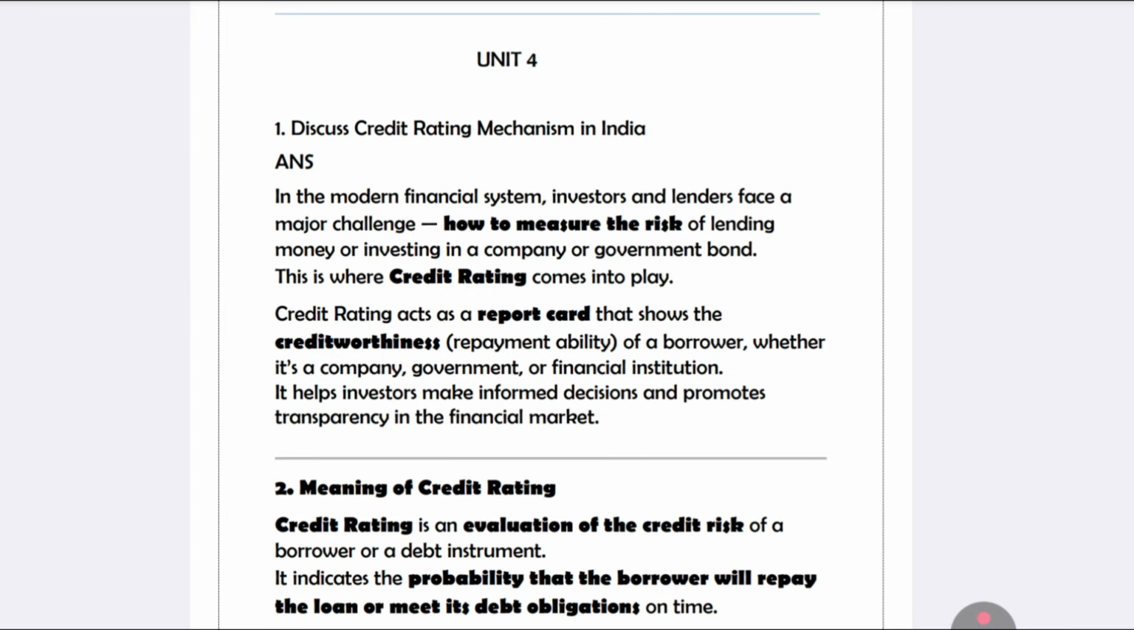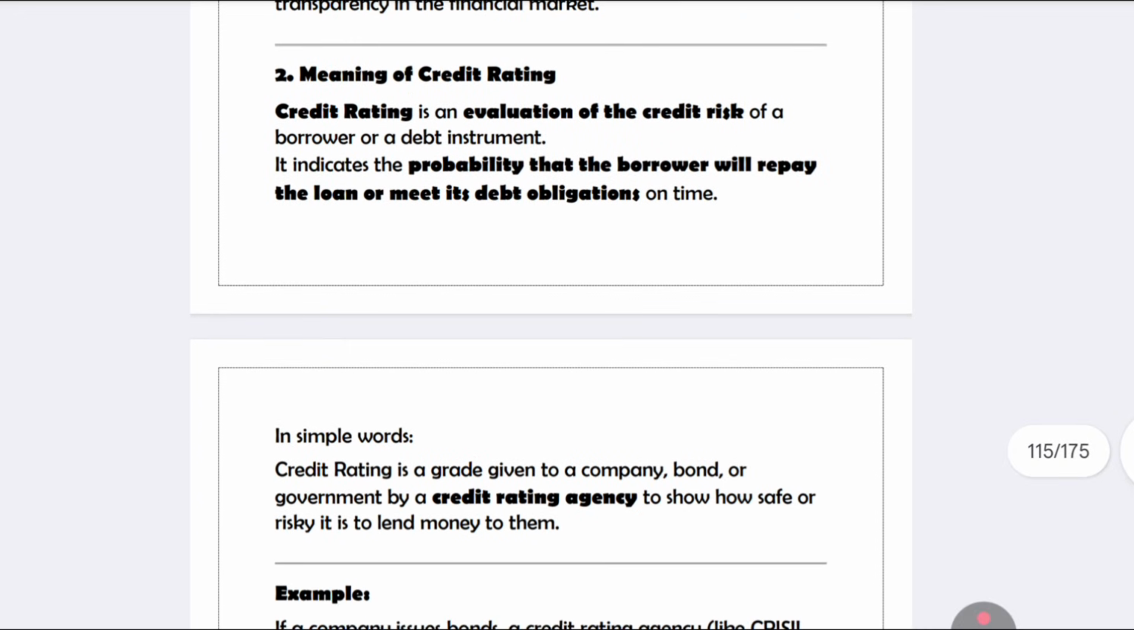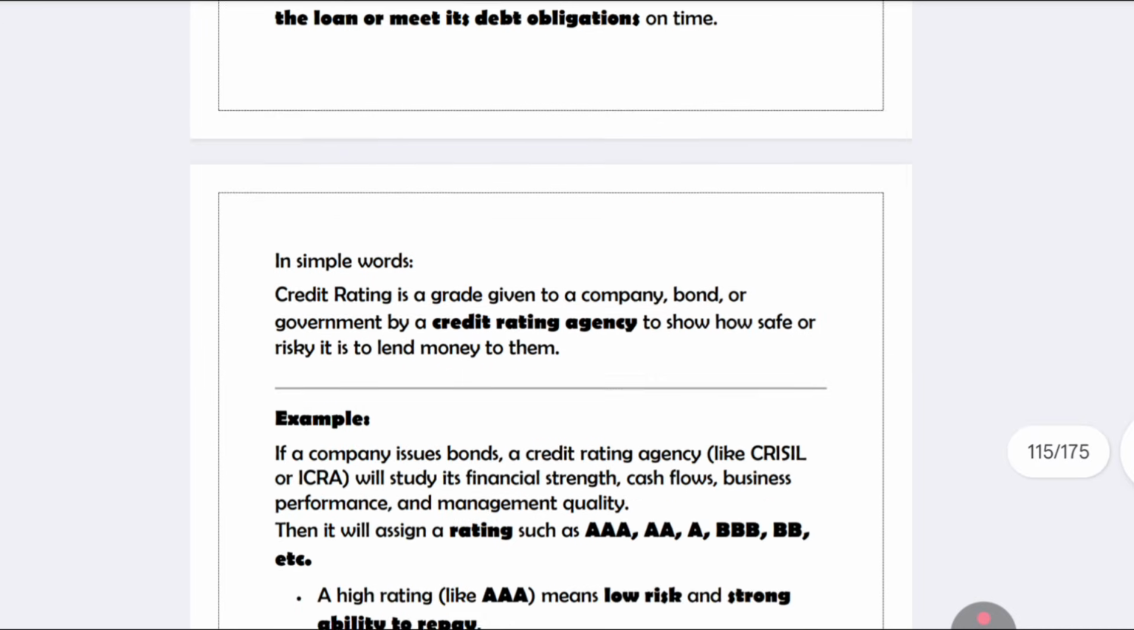Regarding repayment ability, it helps governments, companies and financial institutions to make decisions and to bring transparency in the financial market. So what is the meaning? It means evaluation of your credit risk. If you are taking any debt instrument or loan, it shows the probability that the borrower will repay the loan.